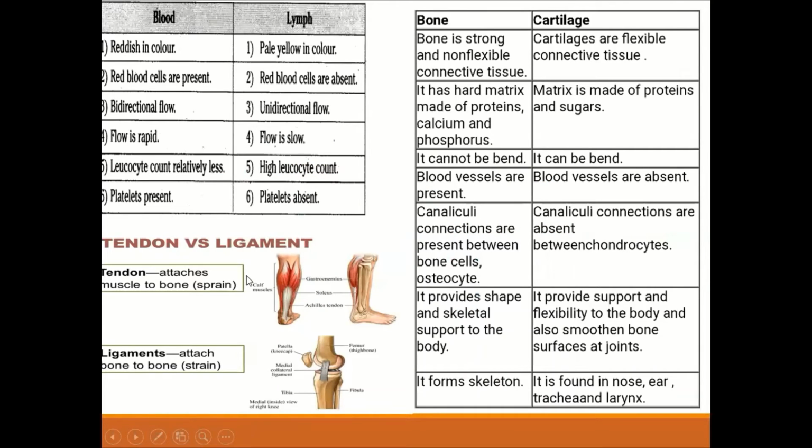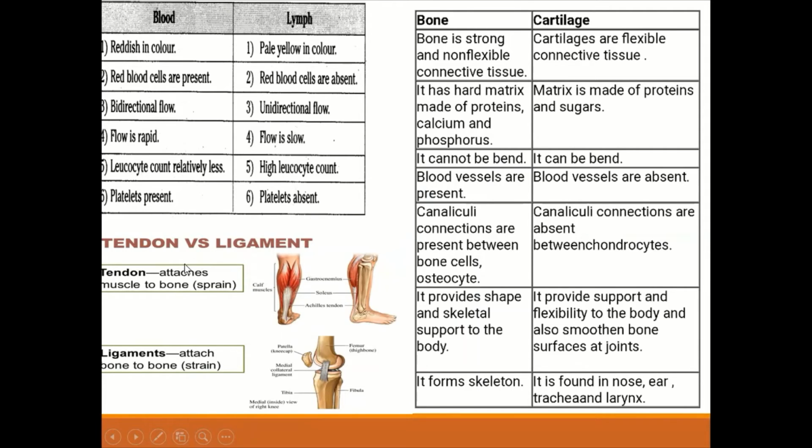Now, blood and lymph, the differences between these two. Blood is reddish in color, obviously, and lymph is pale yellow in color. Blood has red blood cells, lymph has no red blood cells. Blood has bidirectional flow, but lymph has unidirectional flow. Blood flow is rapid, lymph flow is slow. Leukocyte count in blood is relatively less, but lymph has the high leukocyte count. Platelets are present in the blood, but platelets are absent in the lymph.